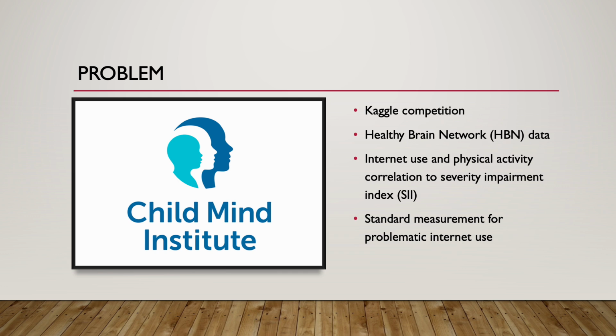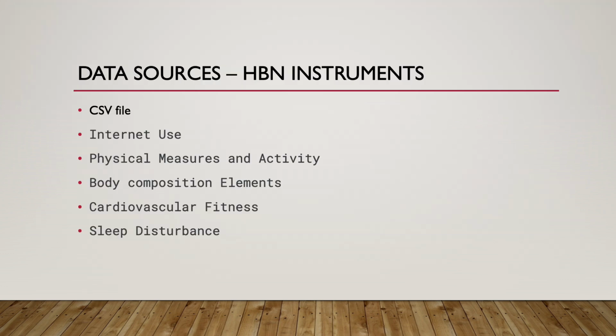For this, a standardized measurement is used called the Severity Impairment Index, or SII. The data for the problem is split into two parts. First being a CSV file containing a large number of different measurements. These measurements include a number of hours spent on a computer or on the internet per day, the physical composition and how active they are, the results on fitness tests. Additionally, there are some other measurements like the sleep disturbance scale.